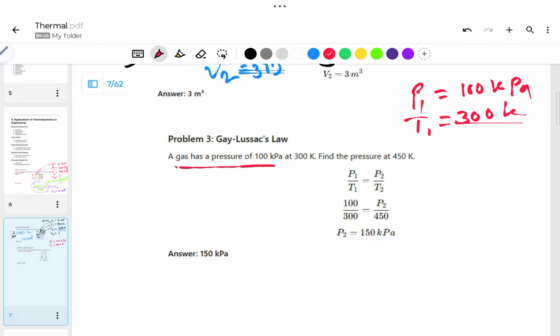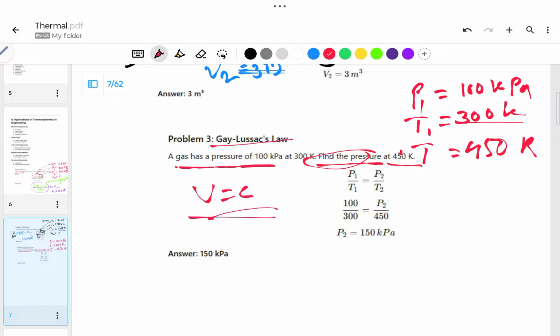Here T2 is 450 Kelvin. You have to find the pressure at a temperature of 450 Kelvin. To find this, you can use Gay-Lussac's law, because here volume is constant. So you can use the equation P1/T1 = P2/T2.